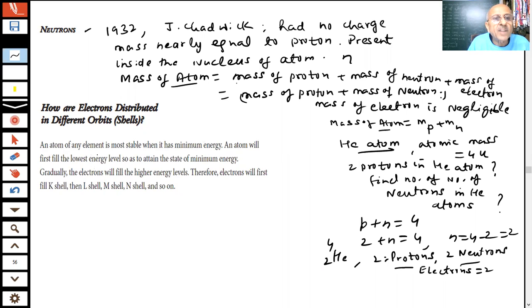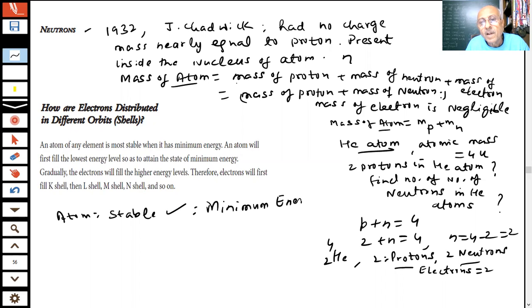So we are saying an atom of an element is most stable when it has minimum energy. Everything wants to be stable, students. We want the atom to be stable. And scientists know that if it has to be stable, the energy should be minimum. Anything which is stable has lower energy. As energy increases, the stability decreases. If there is more energy, then that particle will be less stable. So how will we make energy minimum? More stability means minimum energy should be there.